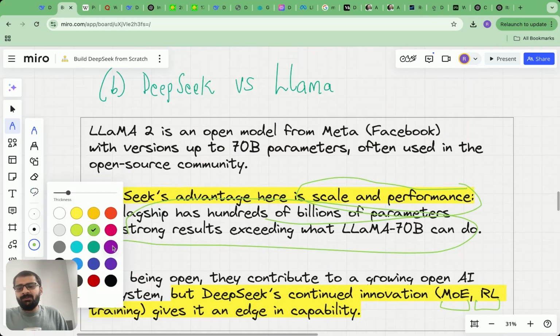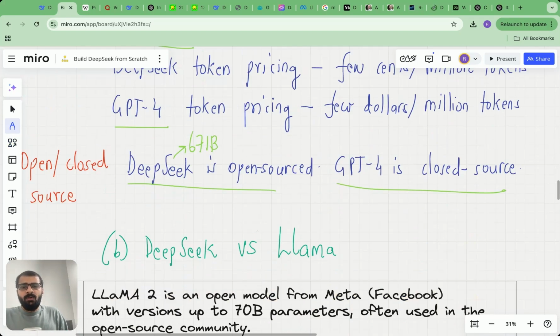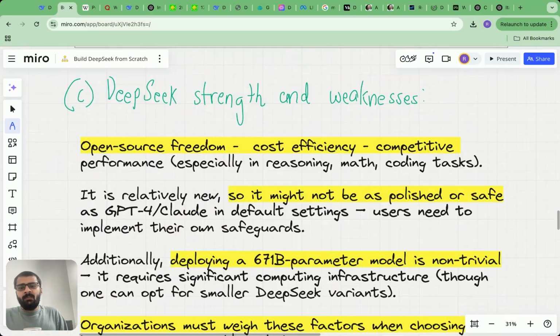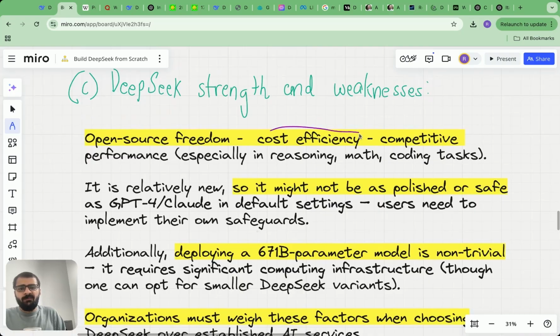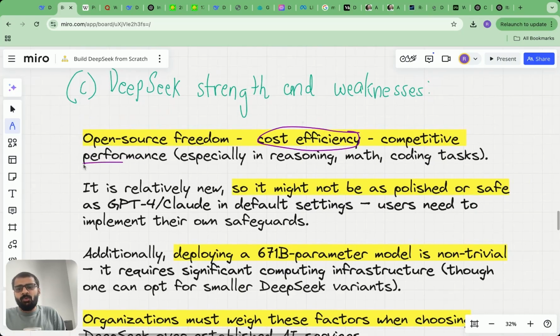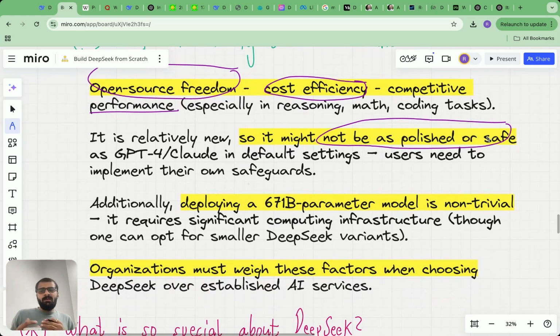All right, so this is with respect to comparison of DeepSeek with GPT-4 and with respect to Llama. So in terms of strengths and weaknesses, DeepSeek is pretty awesome with respect to cost efficiency. Its performance is also quite good and it's open source. These are the three biggest strengths. But the biggest weakness is that it might not be as polished or as safe as GPT-4. In my opinion, with further versions, this might get tweaked, so DeepSeek might actually become safer or more polished. But right now, that is a bit of a concern for big corporations to really implement this.